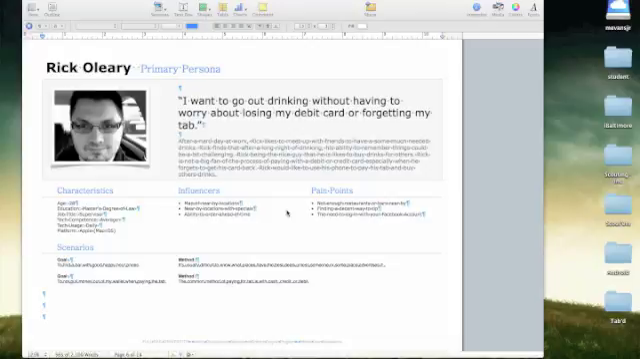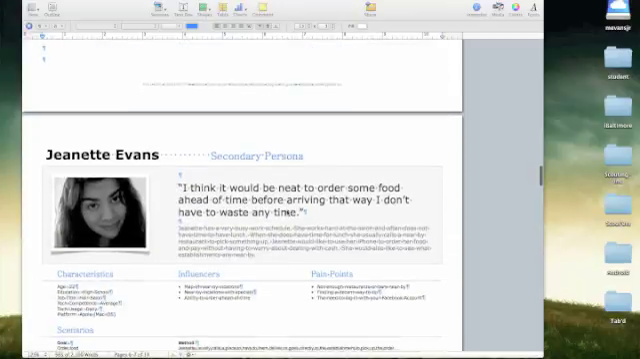And there are plenty of people out there like this that like to drink, and at the end of the night, they aren't conscious enough to really know that they still have a bar tab or they left their debit card. This kind of eliminates these problems. So he was my primary persona.